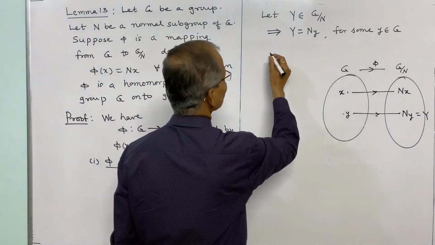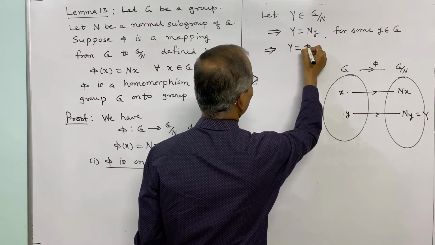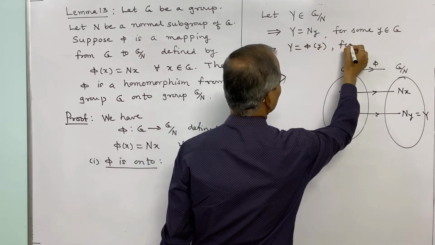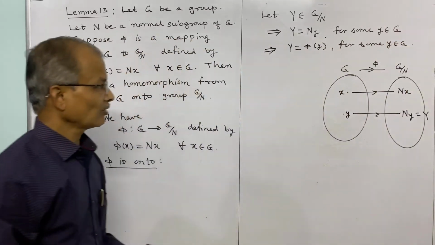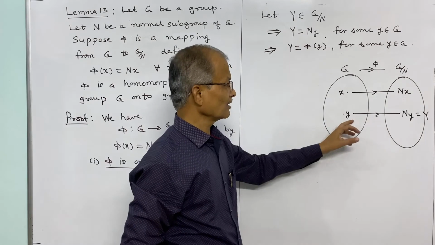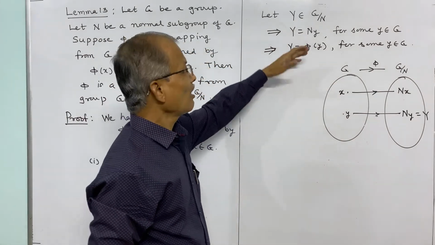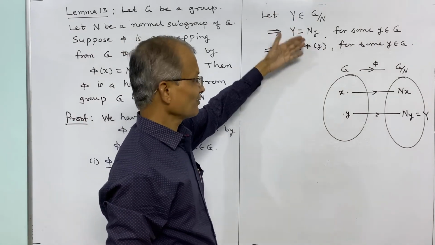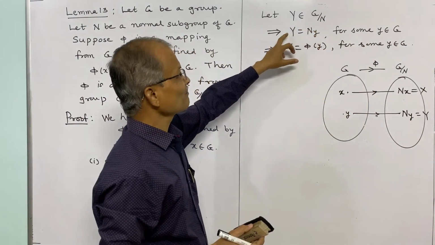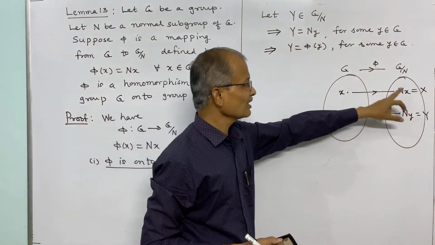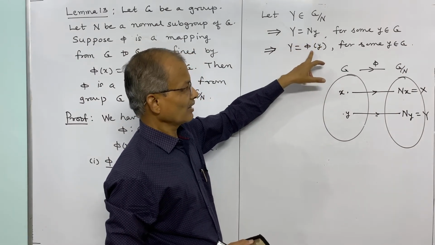This implies Y is equal to Ny, which is phi of y, for some y belonging to G. Thus for every Y belonging to G by N there is y in G such that phi of y is equal to capital Y. Or we may write this in terms of x: x belongs to G by N, and then that x can be considered as Nx, which is pi of x.